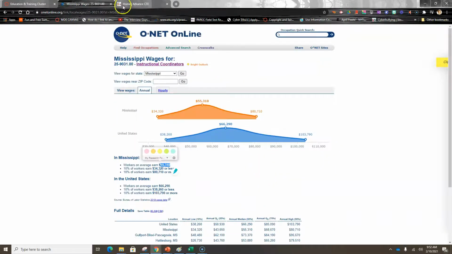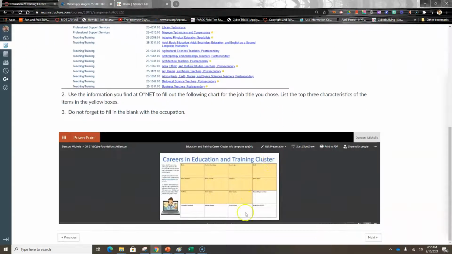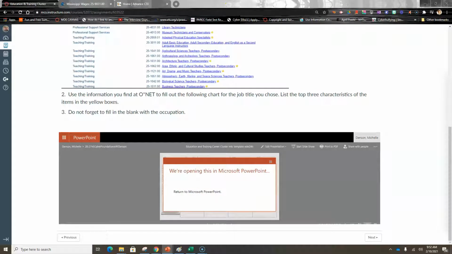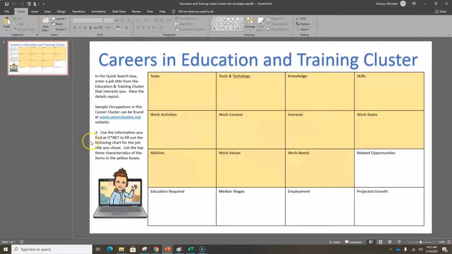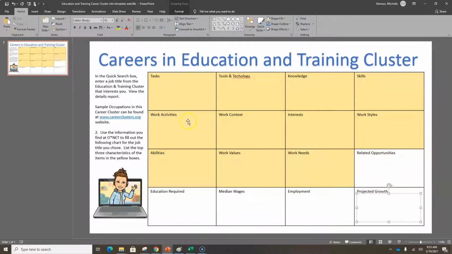All right, so from that particular part, you're going to click over here and you're going to edit your PowerPoint. Okay, and we're going to get something that looks like this, and each one has a text box. If you accidentally delete the text box, just remember you can go to insert and you can insert a new text box if needed. So I think this one is missing its text box, so I just click and add.